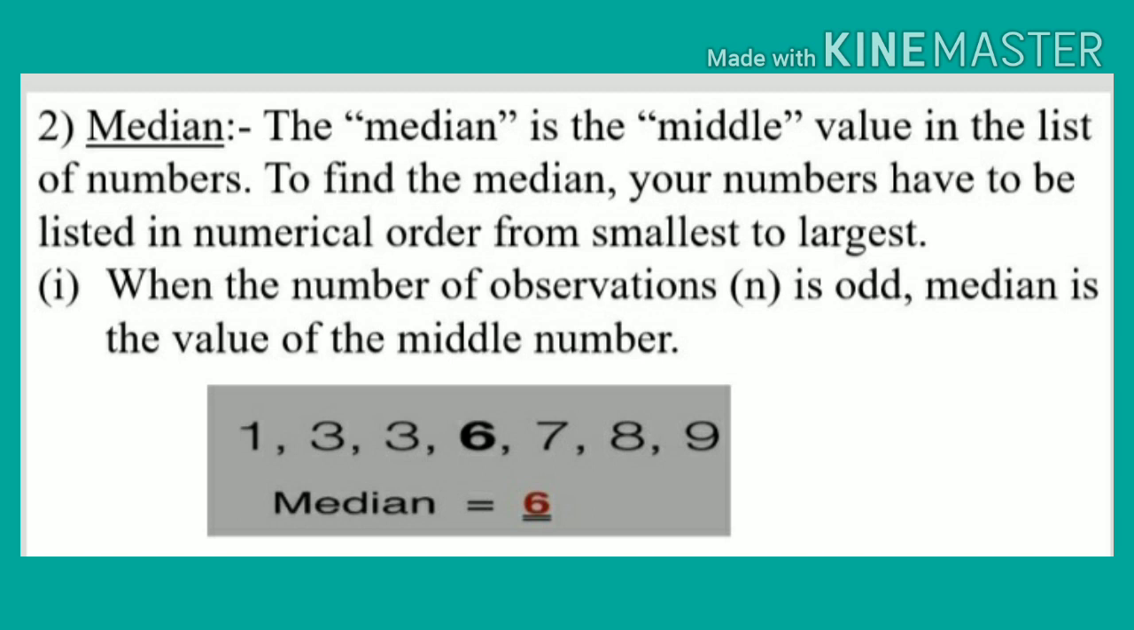Here is one example, children. 1, 3, 3, 6, 7, 8, 9. In total, how many numbers are there, children? Here 7 numbers. Okay. So this 7 is an odd number. So we remove the left side 3 and the right side 3. So which middle number remains, children? 6. So 6 is the median of these observations.